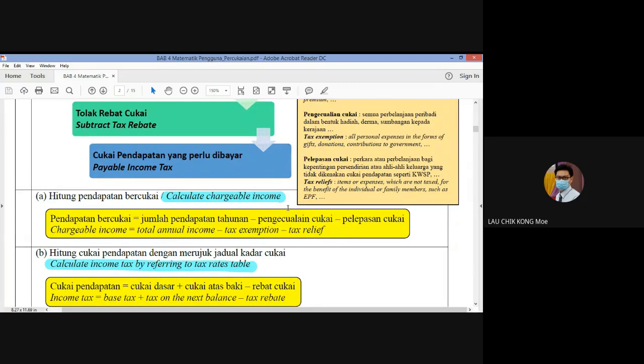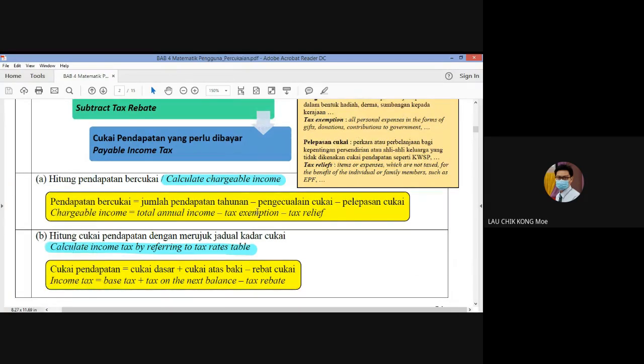Tax exemption seperti tadi saya kata, donations, gifts and so on, and then we contribute to the government, also can deduct lah. So many people, if they want to reduce their payment for the income tax, they do donations.